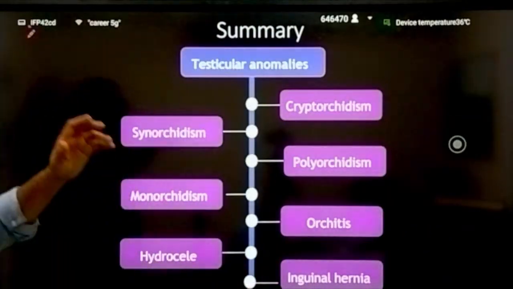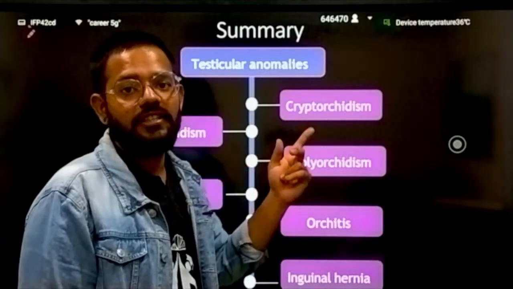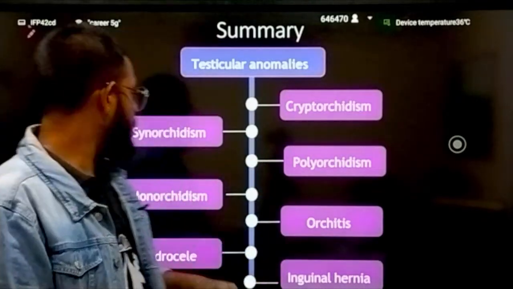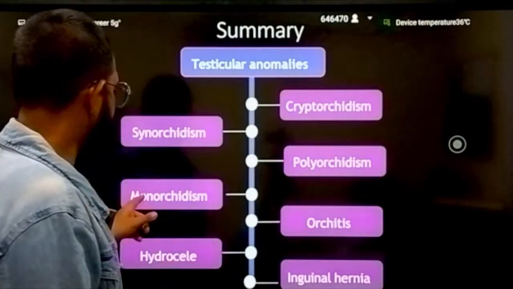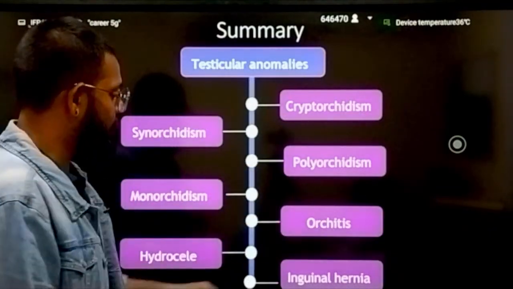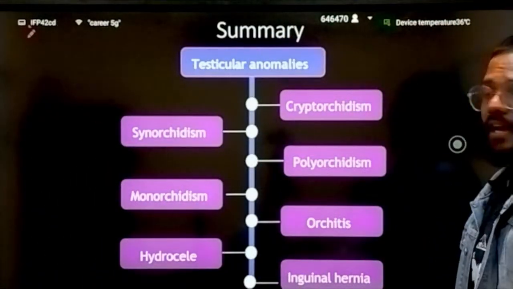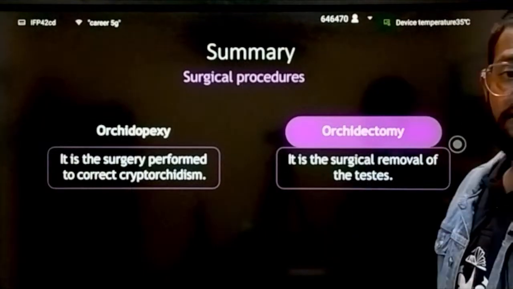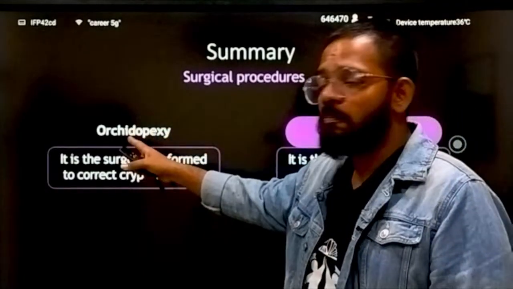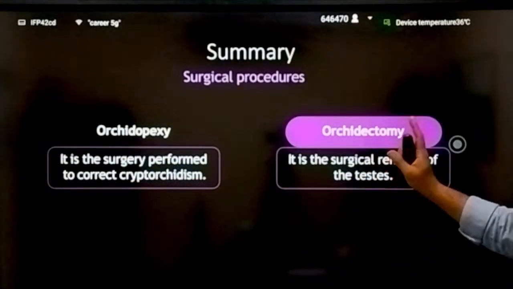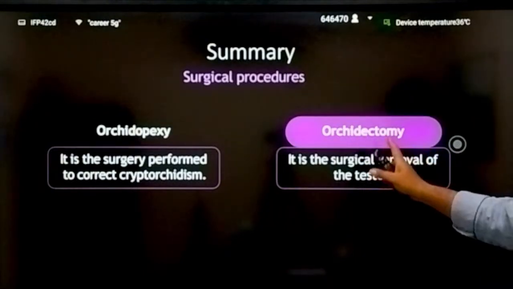Then we studied different testicular anomalies. Cryptorchidism means the testis does not go down into the scrotum. Then we have syncorchidism, then polyorchidism, then monorchidism, orchitis, hydrocele, and inguinal hernia. These all are different testicular anomalies. Then we have surgical procedures, how to correct these conditions. We have two things: orchidopexy and orchidectomy.